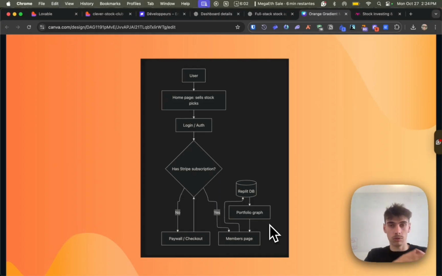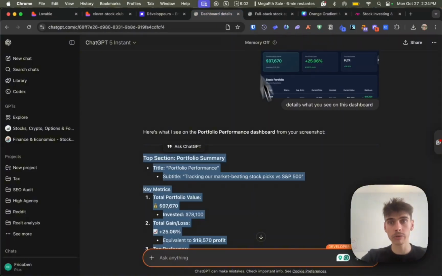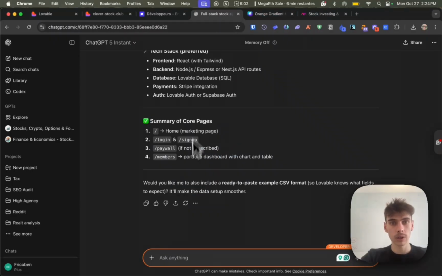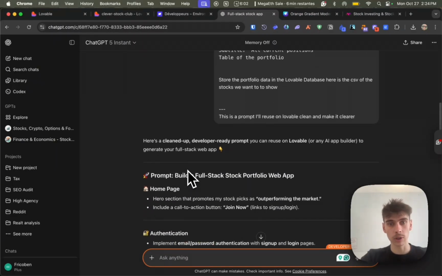You have a user system, you sign in, you have a database where you have the stocks, and if you pay, you're able to see the stocks. If you don't pay, you see a paywall, right? That's pretty clear. That's pretty easy actually to implement, and that's what we're going to do today. Let's dive in. So based on this architecture, I worked with ChatGPT here to create a prompt about all of what I just explained,